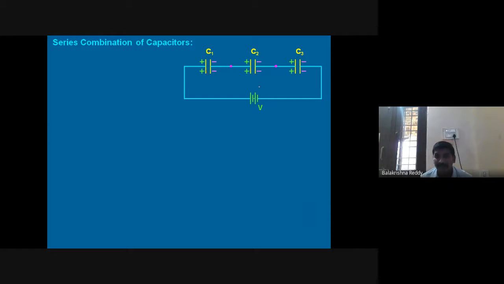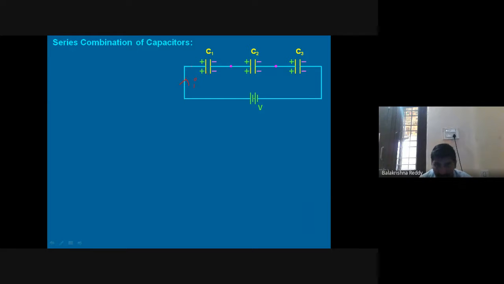So since I have applied electric potential to that, all the positive potentials you can find here, and negative potential on the other plates you can find here. The most important thing in the series combination and parallel combination, you should know it. That is, in series combination, the current is always constant.